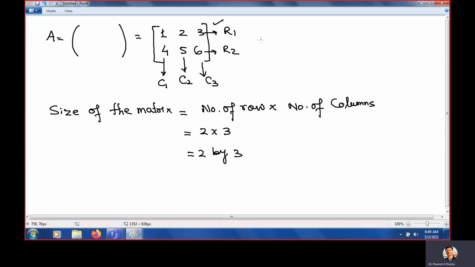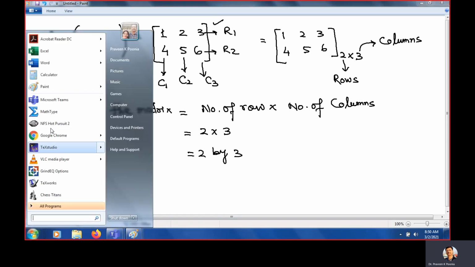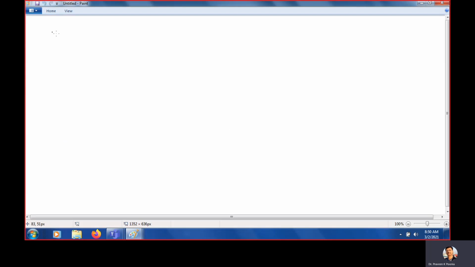Whenever we write any matrix, like this matrix 1, 2, 3, 4, 5, 6, we always write the size here, 2 by 3. What is this representing? The number of rows. And what is this representing? The number of columns. Clear? This is the notation of the matrix and the size of the matrix. Now we'll move to the notation of the entry.